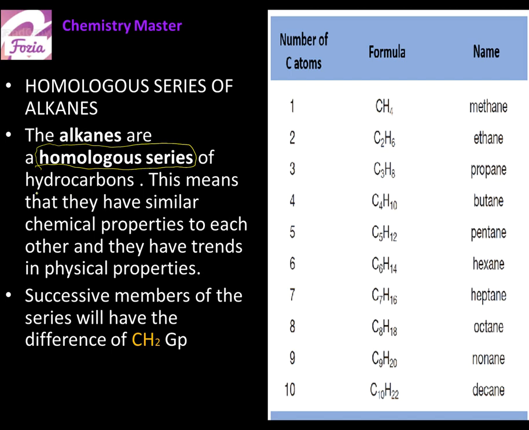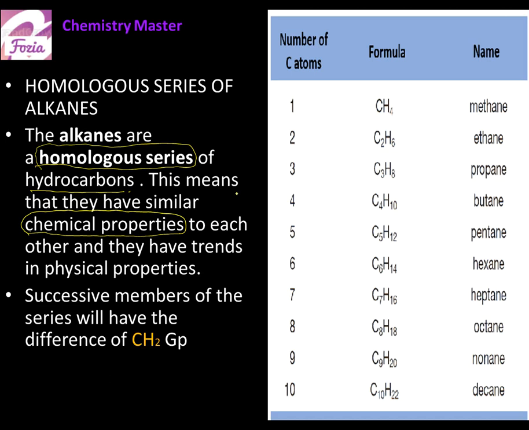As I told you that they consist of only carbon and hydrogen, so they must be possessing same chemical properties. Now this is something which is very important to understand here, that all the compounds of the same homologous series have same chemical properties, have same chemistry, same structural features, same general formula.